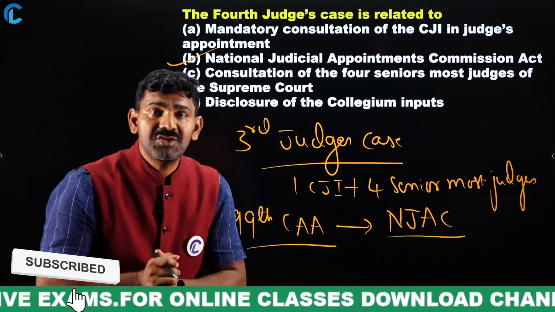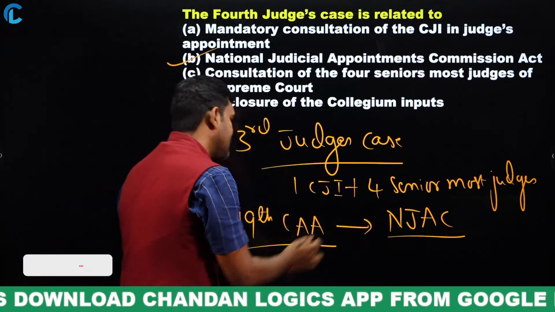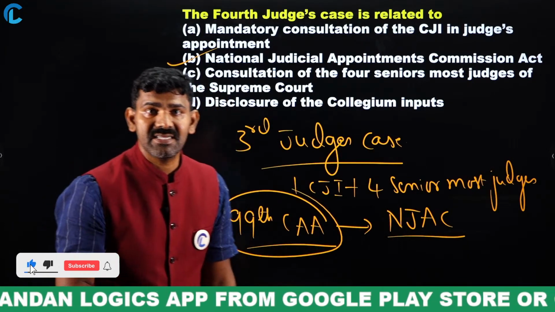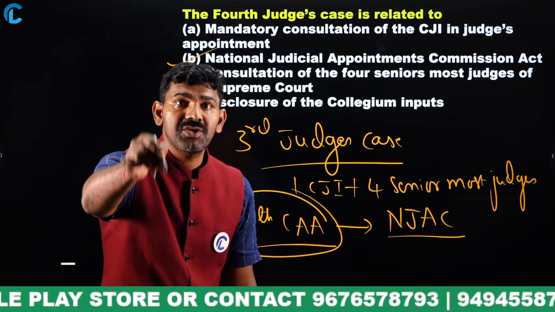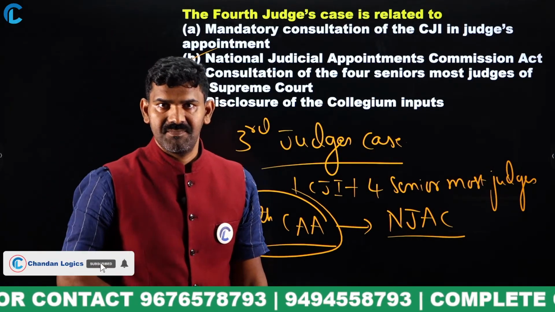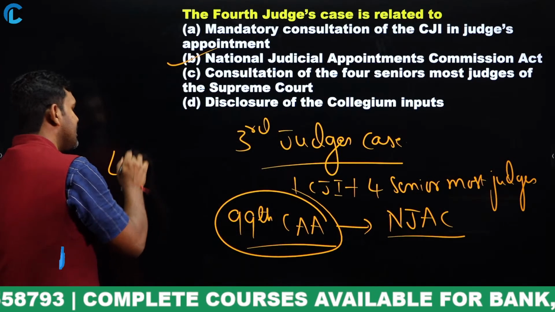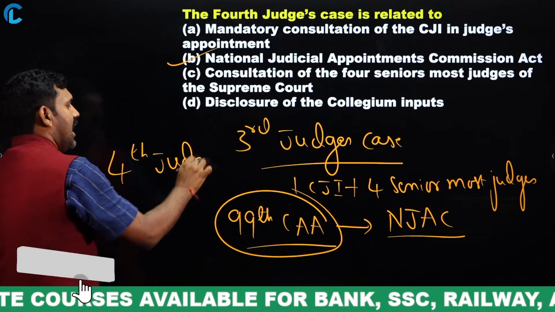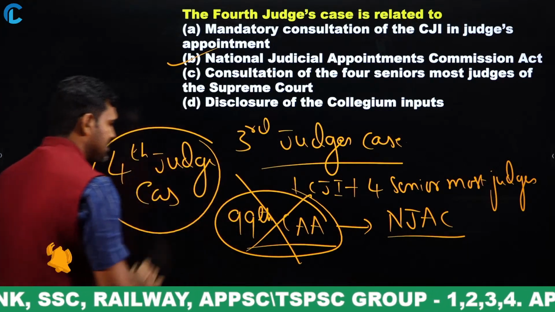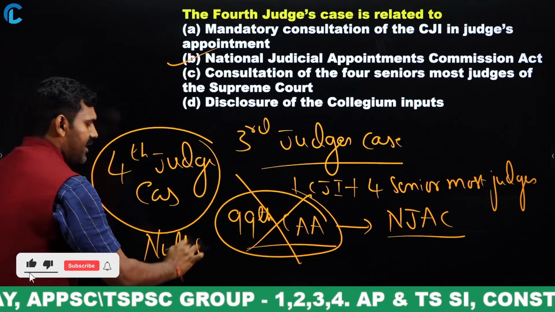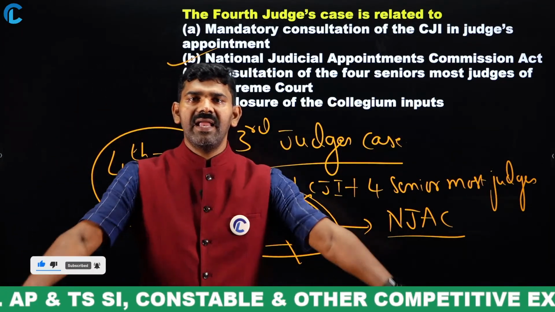Now, independence of the judiciary is the basic structure of the Constitution. Means what? This NJAC or this 99th Constitution Amendment Act is violating the basic structure of the Constitution by causing harm to the judiciary's independence. So with that, what happened? The fourth judges case has made the 99th Constitution Amendment Act null and void.